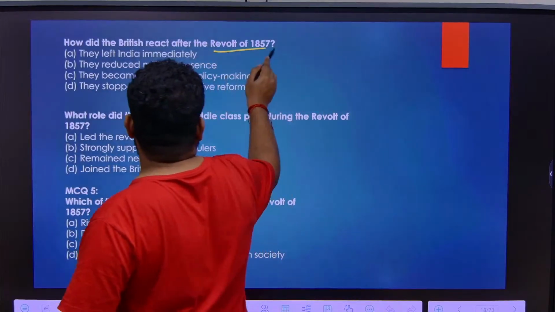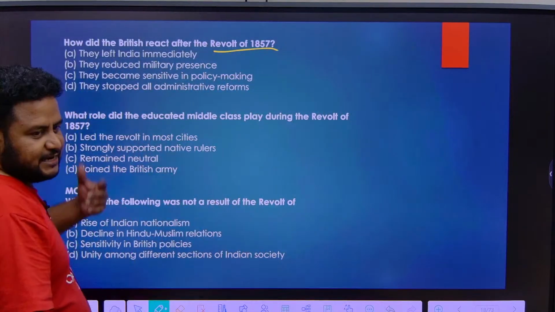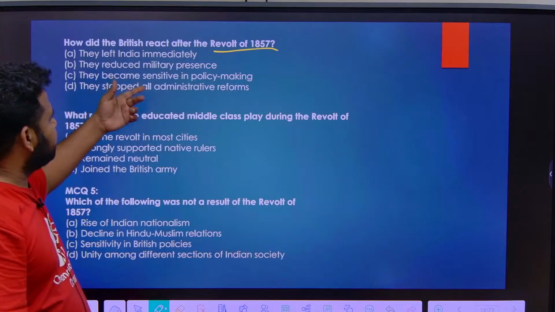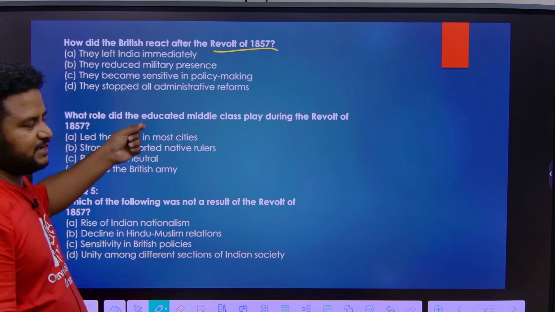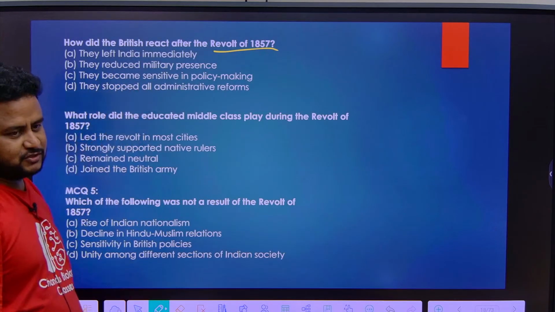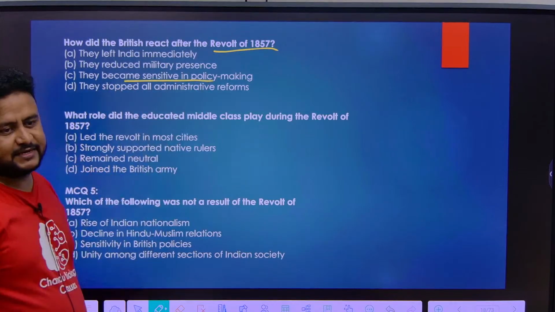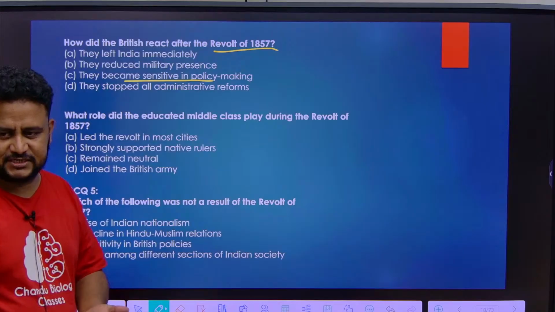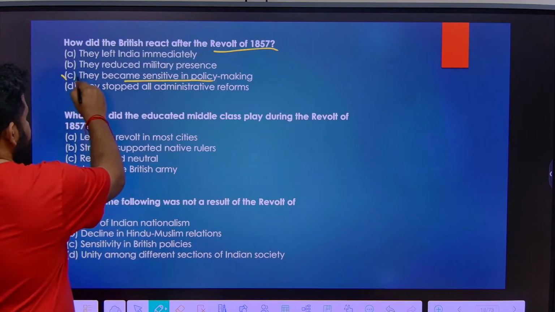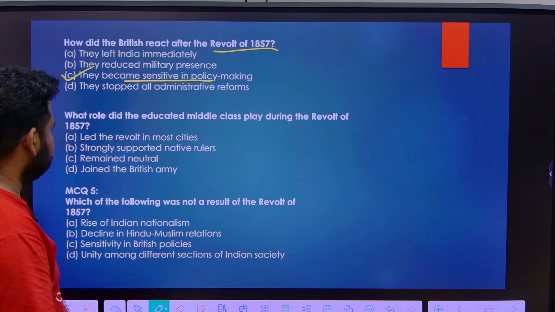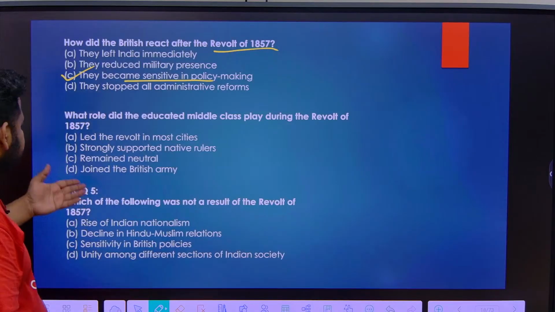How did the British react after the revolt of 1857? They left India immediately. They reduced military presence. They became sensitive in policy making. They stopped all administrative reforms. Just now I told you they became sensitive in policy making. They made policies which were sensible. So this is option C. Why did the Indian middle class, that is, they remained neutral.